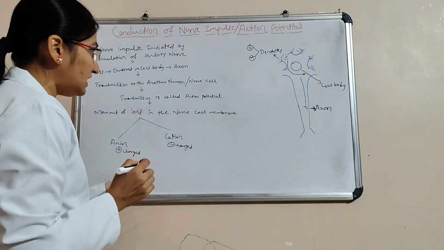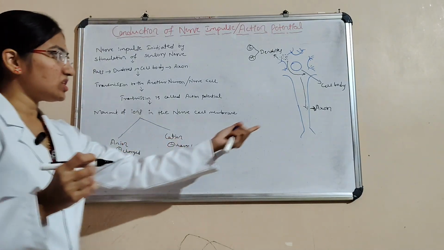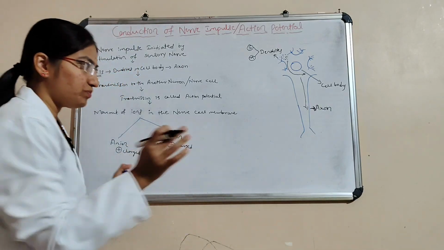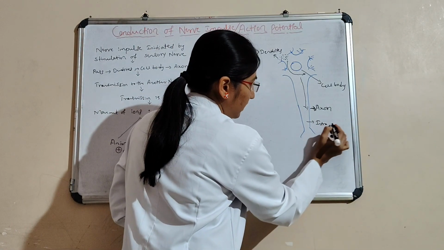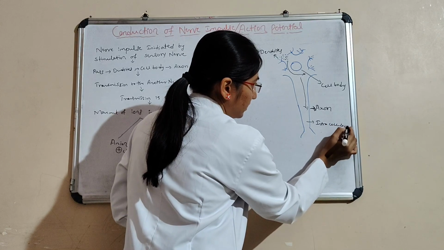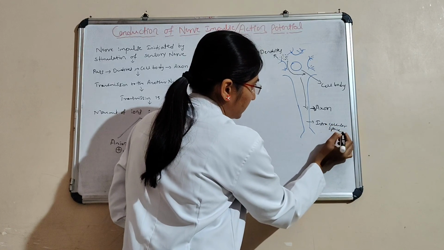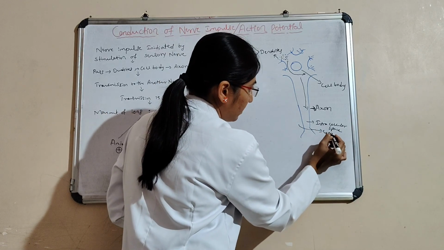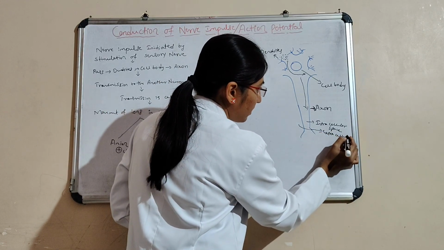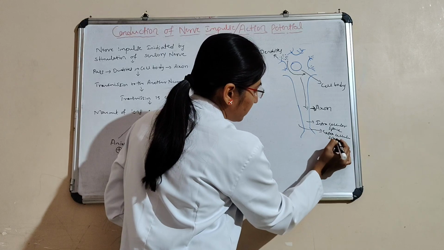We'll see the extracellular and the intracellular. This one is the intracellular space, and this one is the extracellular space.